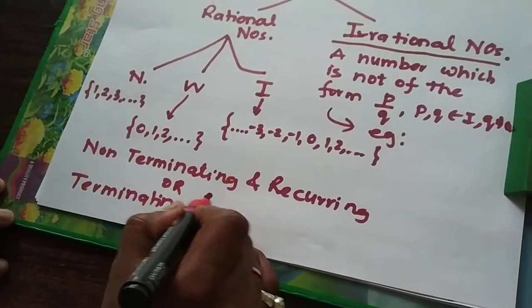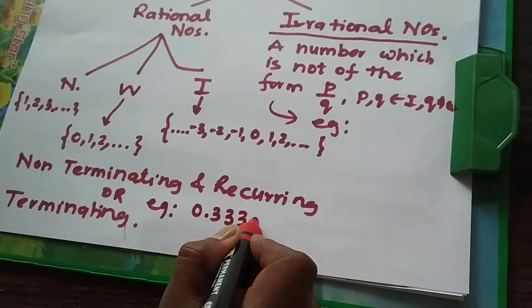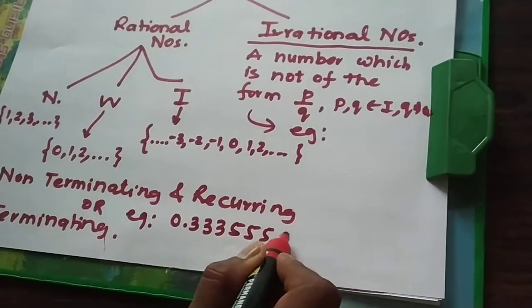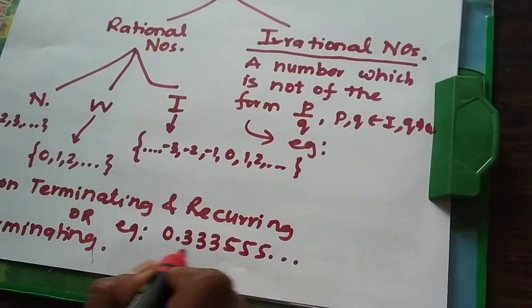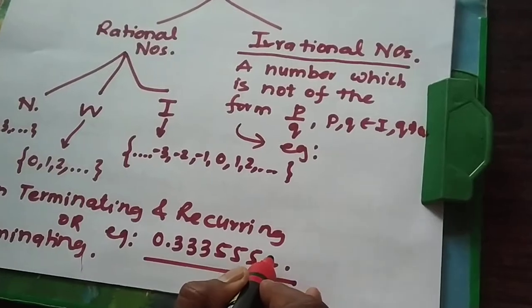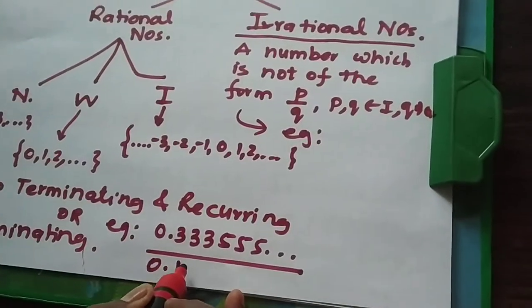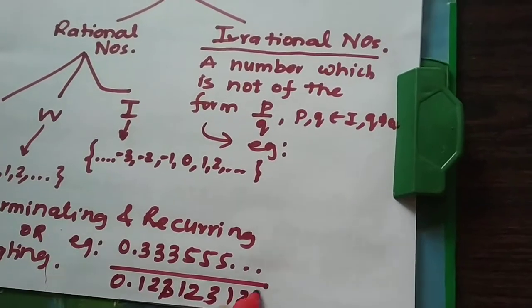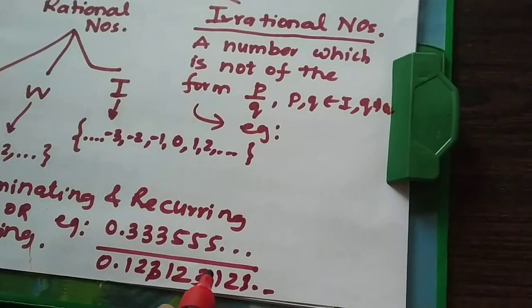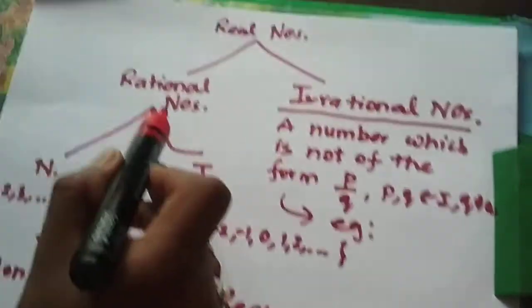Non-terminating, for example 0.333555 and so on. This is non-terminating but recurring, therefore it is a rational number. Again, we write 0.123, because the digits 1, 2, 3 are recurring, therefore this is also a rational number.